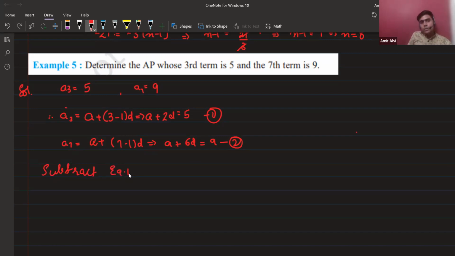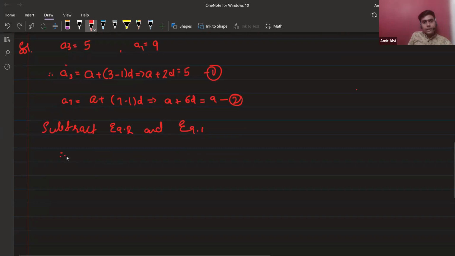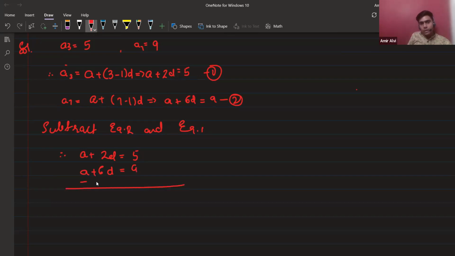Equation 2 minus equation 1. So you can write it as A plus 2D equals 5, A plus 6D equals 9, with minus, minus, minus. So A will cancel, yes or no? Minus 4D will be left, equals minus 4 will be left. So D will be equal to 4 by 4, which is 1. Got it? Yes, sir.